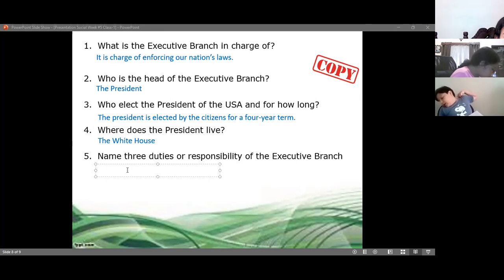We're talking about the responsibilities or duties of the executive branch, just the branch that we see today. Do you remember that I mentioned it's in charge of executing laws? It's in charge of vetoing laws. Do you remember I told you that the president is the commander of the nation's armed forces? It makes treaties, so we can write make treaties.